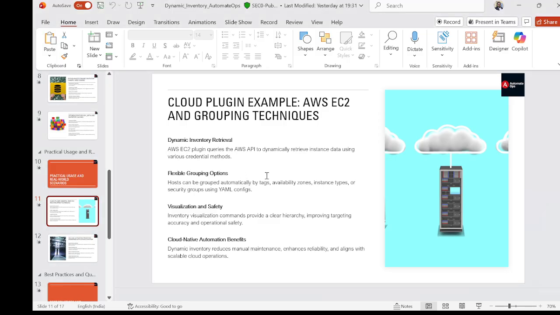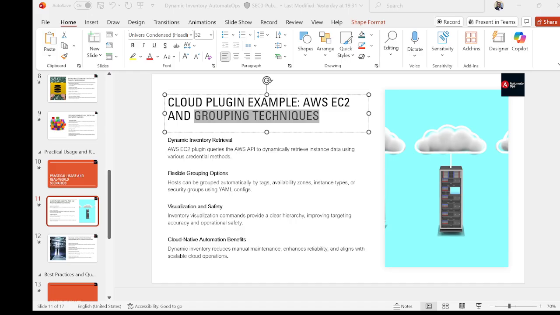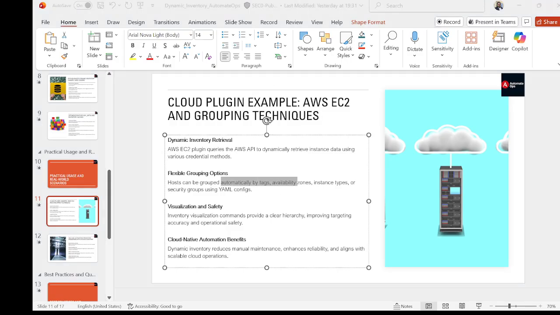So let me give you an example. Here is an AWS EC2 plugin we are using. This plugin is one of the most commonly used dynamic inventory providers. It retrieves the EC2 information using IAM roles and credentials. What are the tags? What is the availability zone? What is the type of instance? What are the security groups that this EC2 is associated with? Then it provides visibility into security also, how secure the particular EC2 instance is.